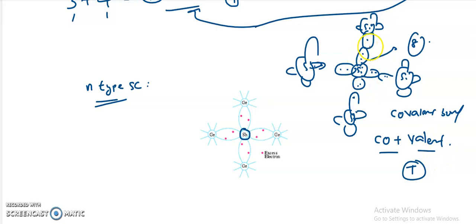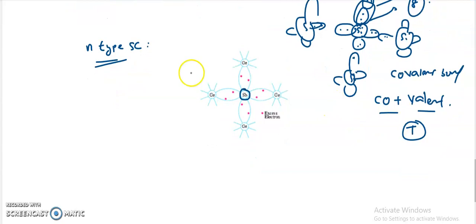If one bond is breaking, for example, if this bond breaks, how many electrons am I going to get? 2 electrons. Before breaking the bond, these electrons are called valency electrons, and after breaking the bond, these electrons are called free electrons, which are really responsible for the conduction purpose.